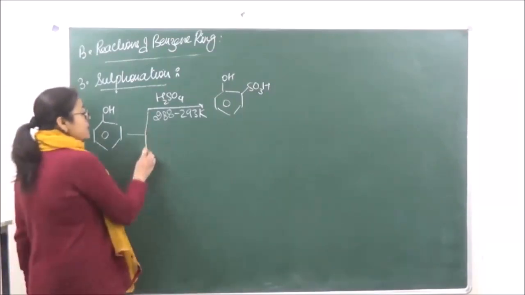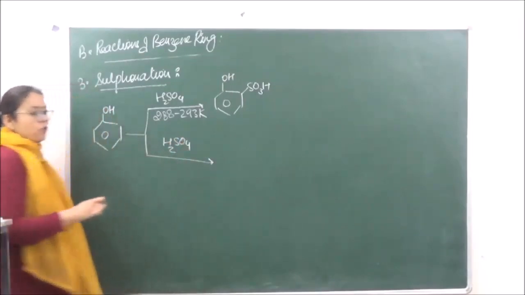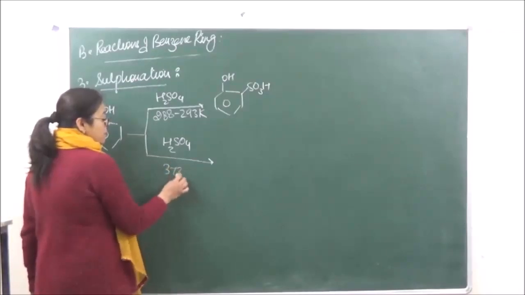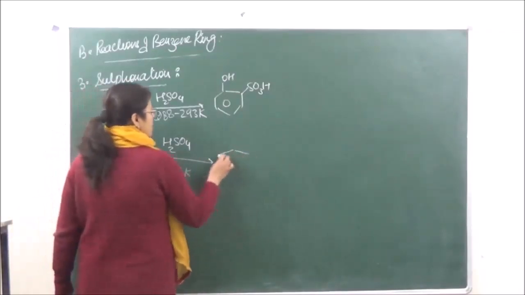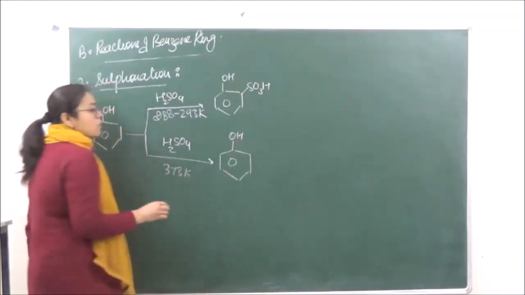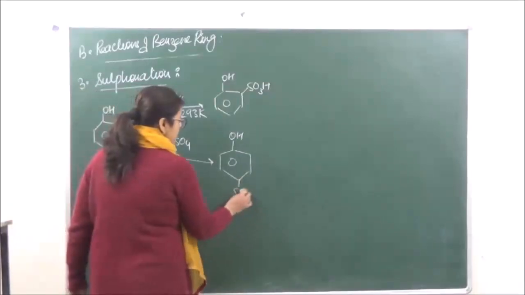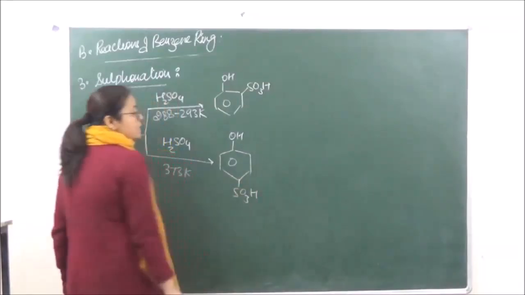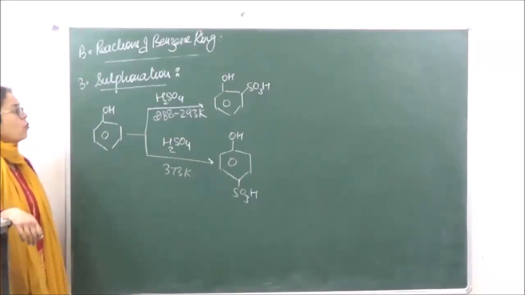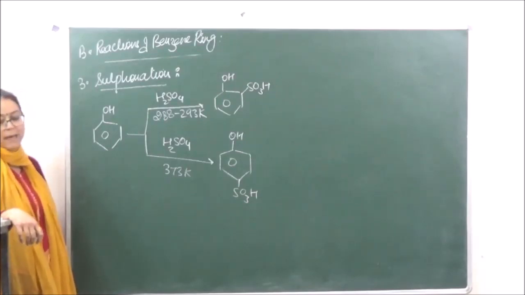And if we increase the temperature a little, H2SO4, we are increasing the temperature to 373 Kelvin. Now over here, this is going to give us 4-hydroxybenzene sulfonic acid or a para product. Okay, so at low temperature we are getting ortho product, and at high temperature we are getting para product.